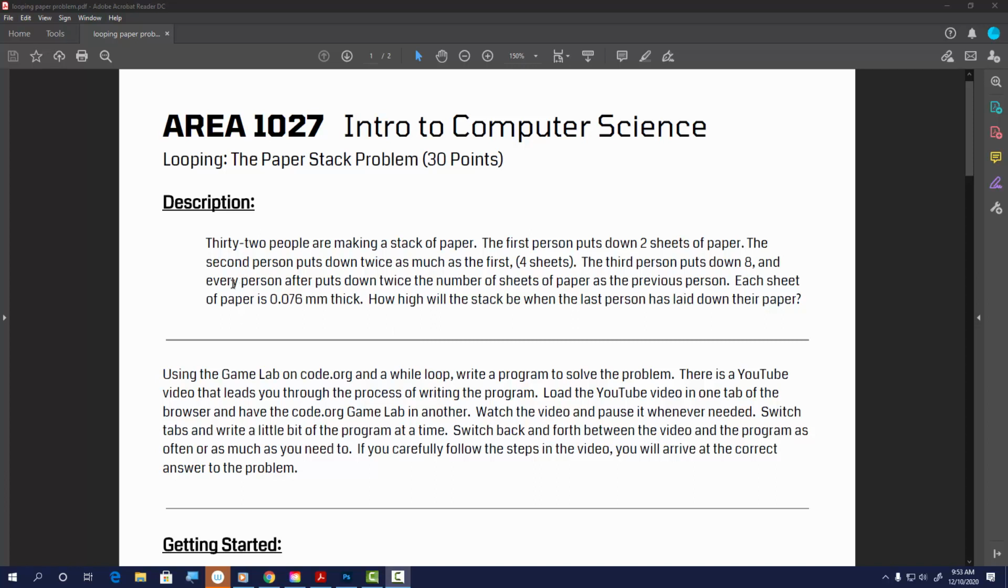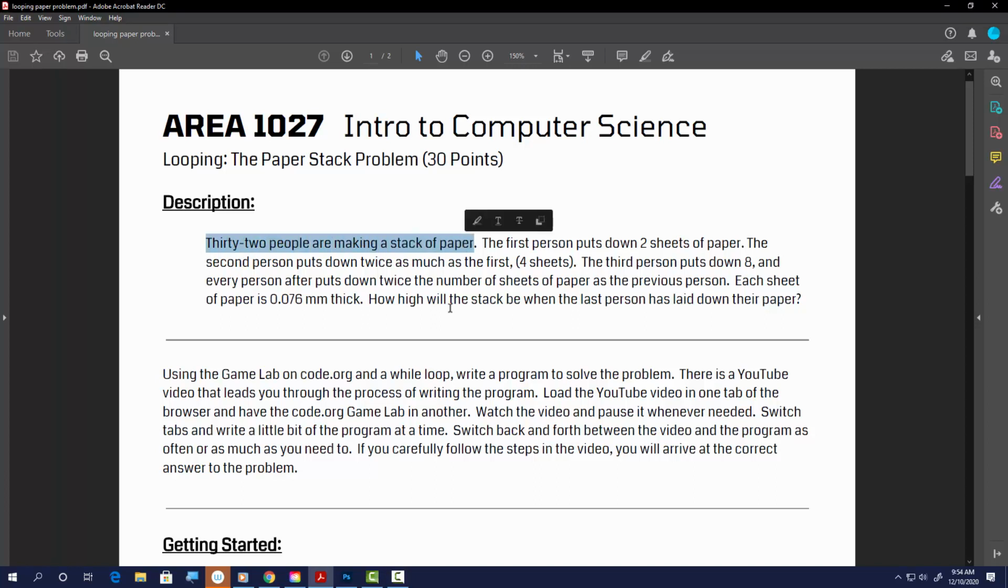Here's the problem we're going to work on today. It's another one of those, this probably has a ridiculous answer problems. Here it comes. 32 people are making a stack of paper. Think of a line of 32 people all lined up. They all have some paper. Why would they do this? I have no idea. But just go with it, right?